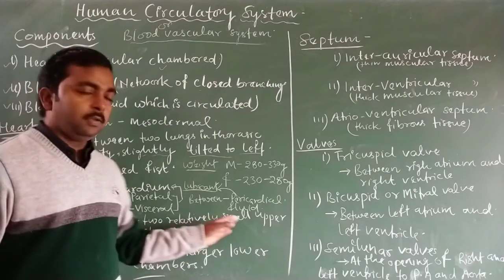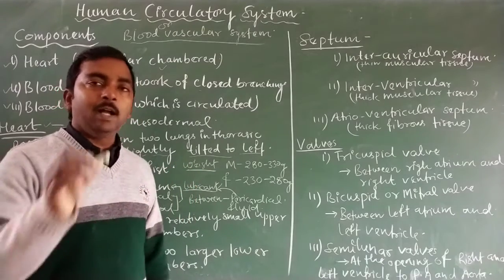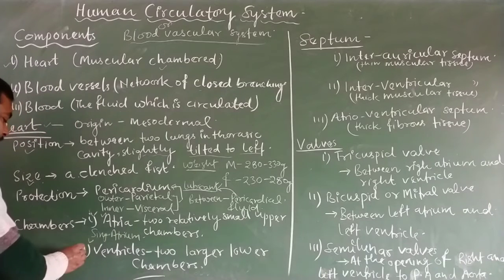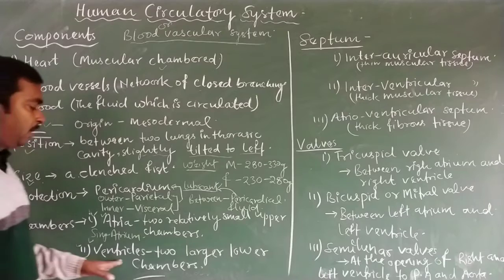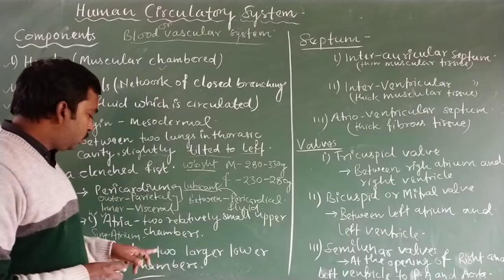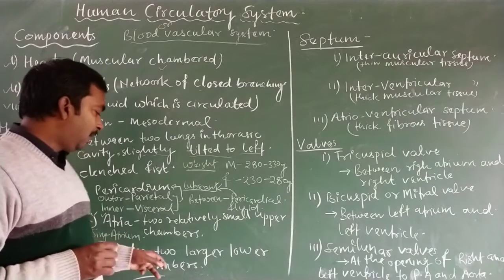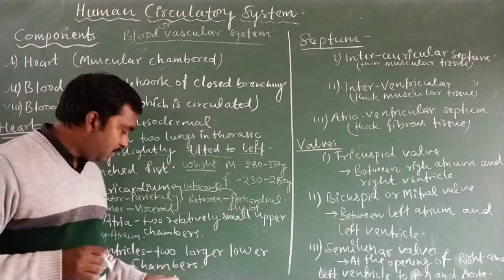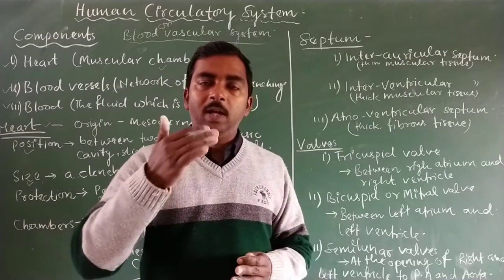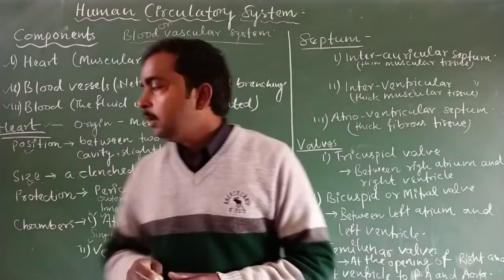So these are the two upper chambers, the atria, which are relatively small in size and are found in the upper position of the heart. Now the second is the ventricle. There are two ventricles also present, so 2 and 2 make the four chambers of the heart. Ventricles are the two large lower chambers. It means in our heart, two upper and two lower chambers together make the four complete chambers of the heart.